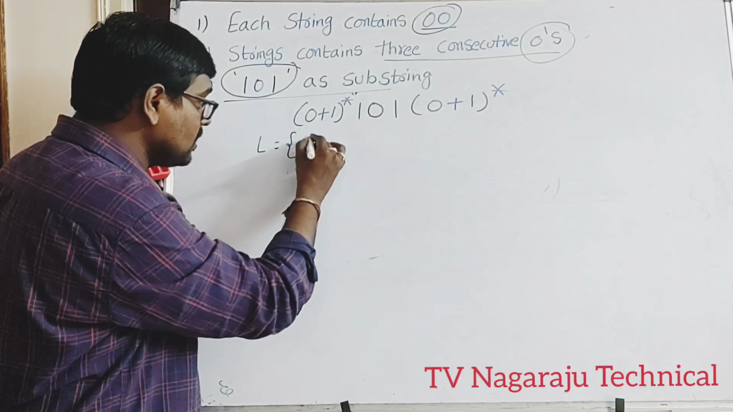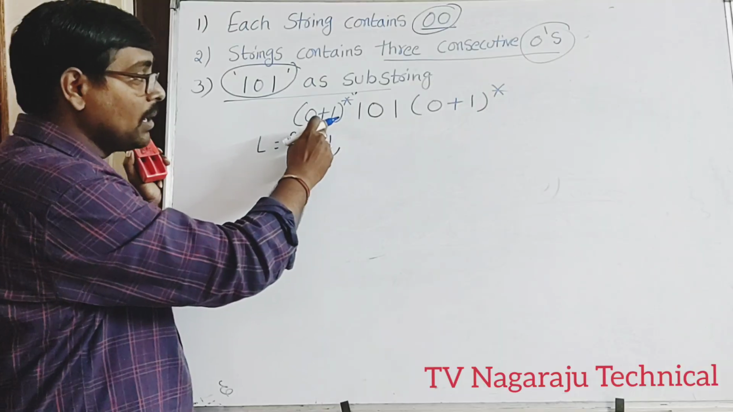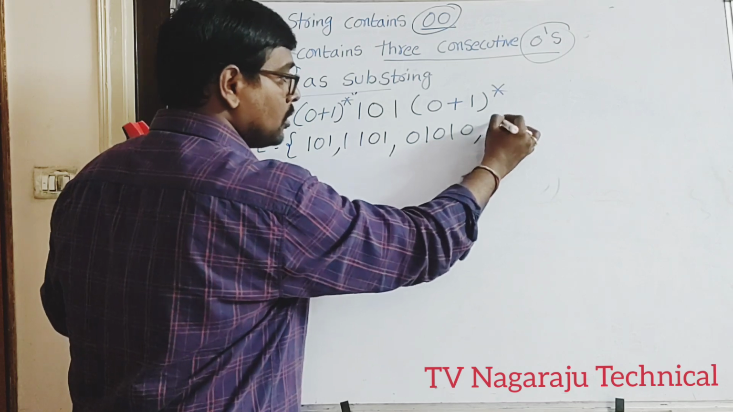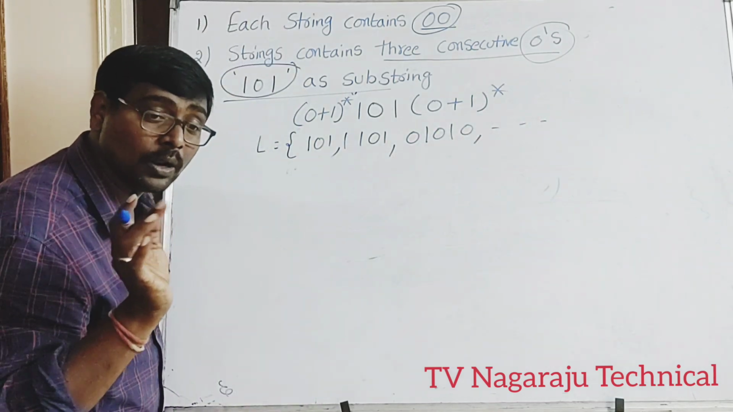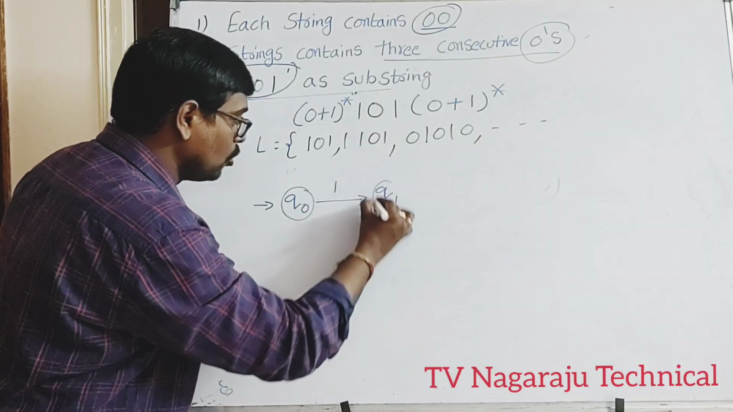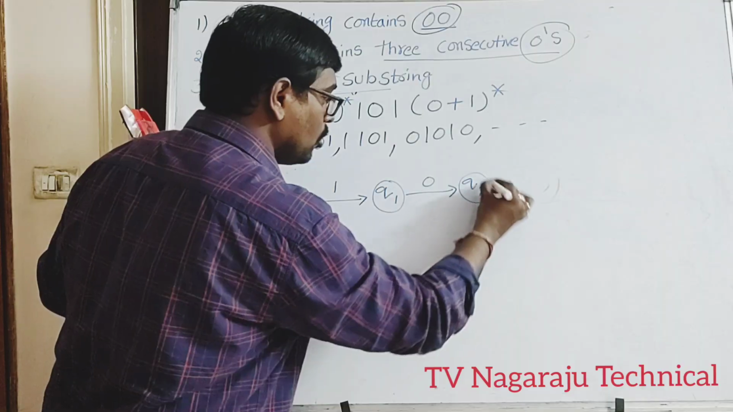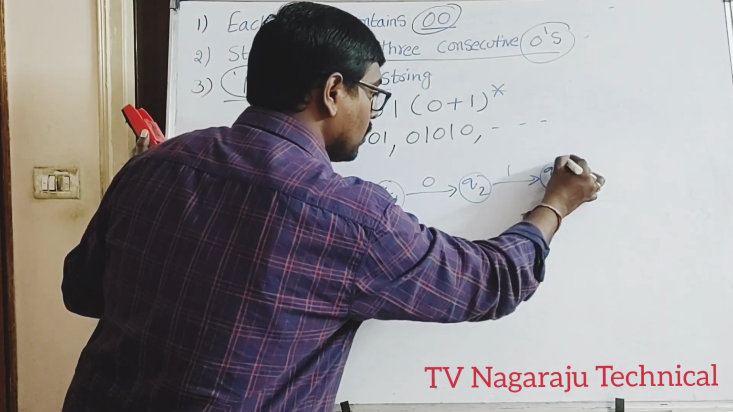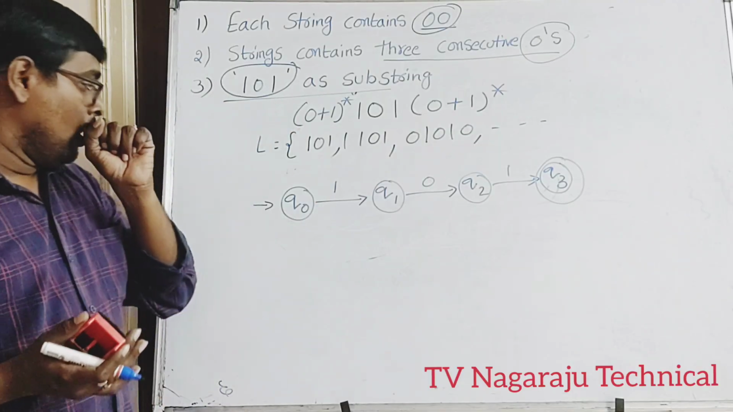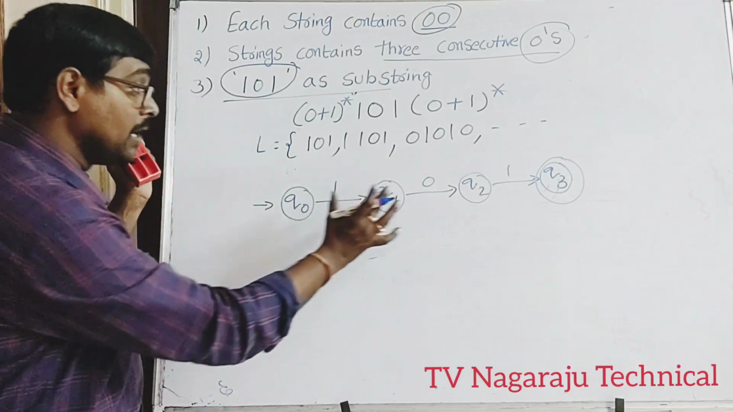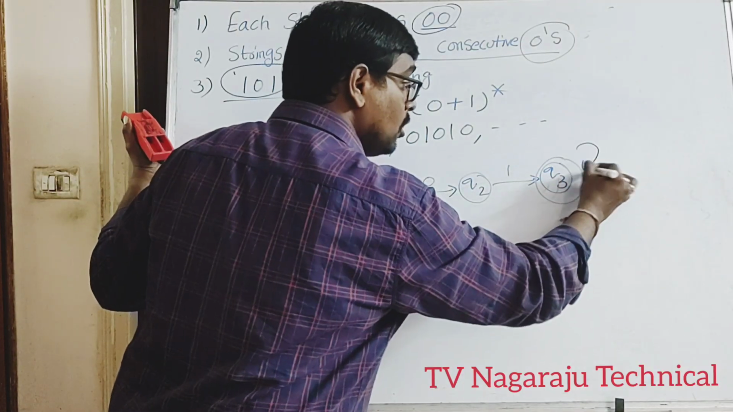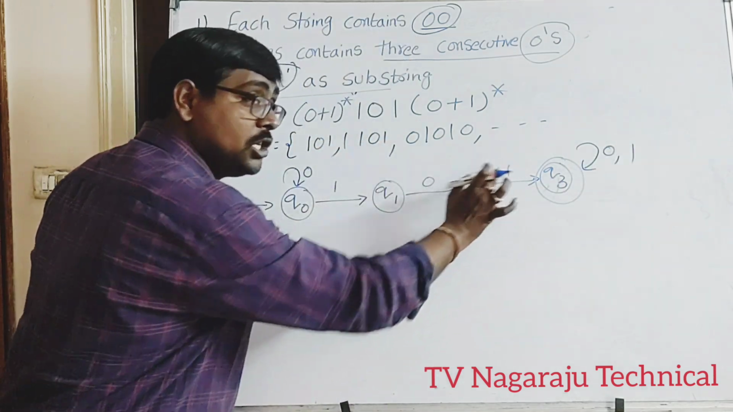As usual, what is the language? 101 is accepted. Why? Here 0 number of times is repeated before and after. 1, 101, 0, 1010. Okay? Like this. Now, how to write it? As usual, the same. Q0 with 1 goes to Q1, 0 goes to Q2, and 1 goes to Q3. Is 101 accepted or not? The string 101 is accepted. Now understand. If 101 is accepted, on 0 there is no problem. Here on 0, 1 there is no problem. Why? Because this 10 is present.